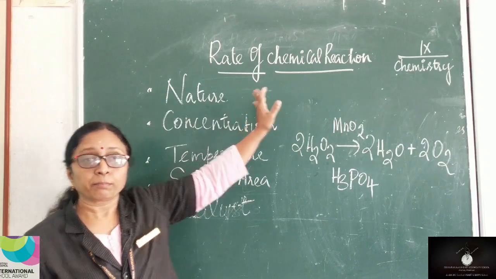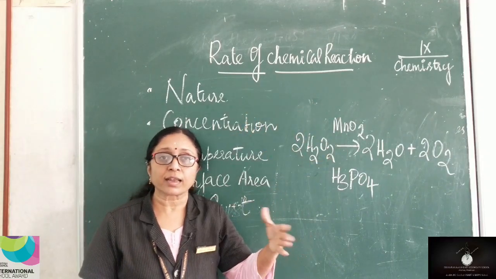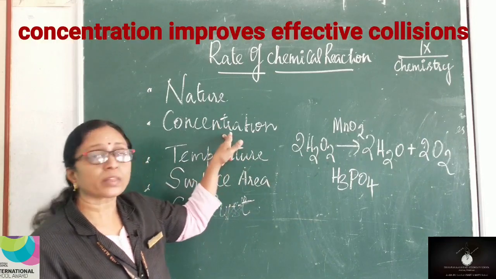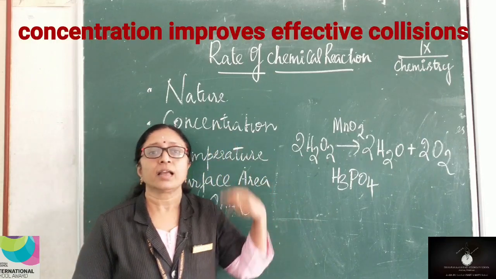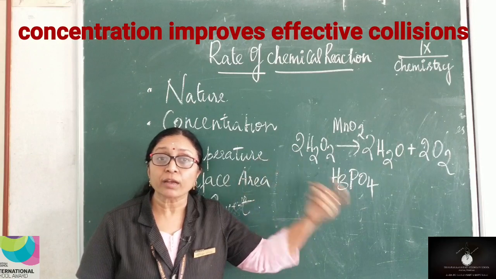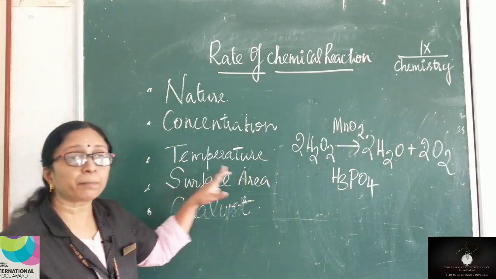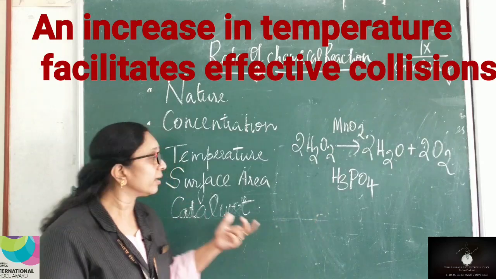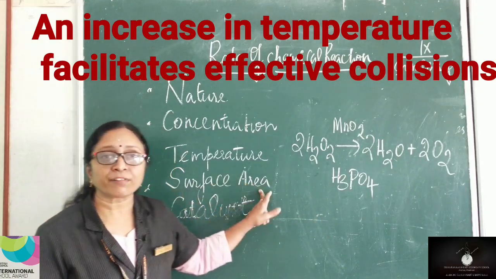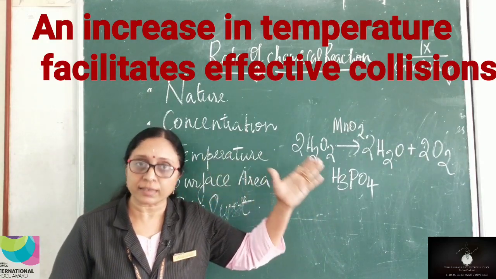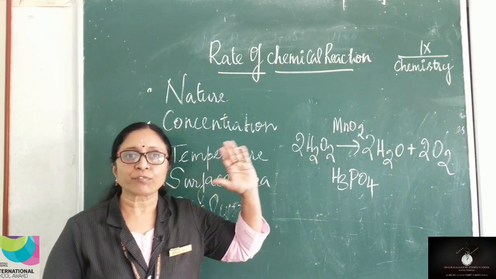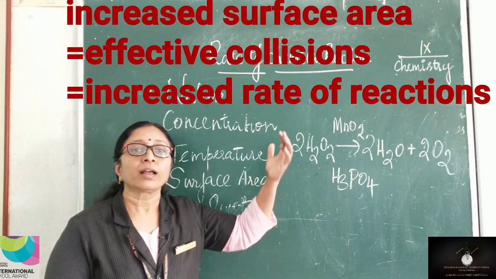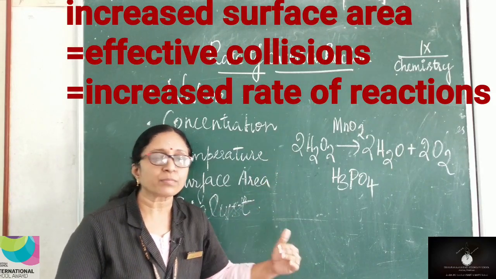Nature. Based on the nature of the reactants, the reaction may be fast or slow. If you increase the concentration of the reactants, yes, the rate of the reaction is going to be fast. Temperature always improves the rate of a chemical reaction. Surface area, if the surface area increases, the rate of reaction is also increasing. If the surface area decreases, the rate of the chemical reaction comes down.